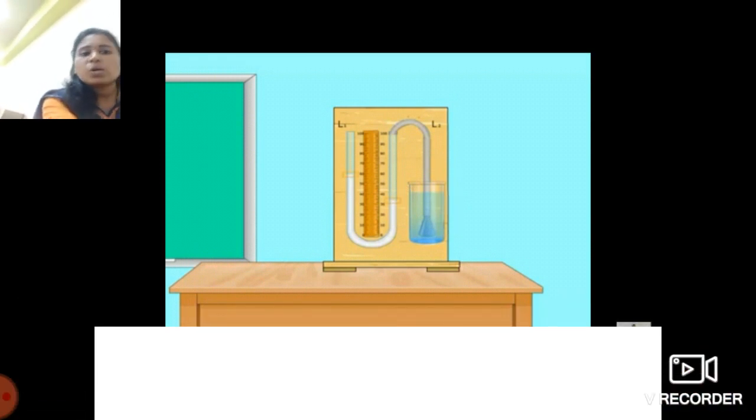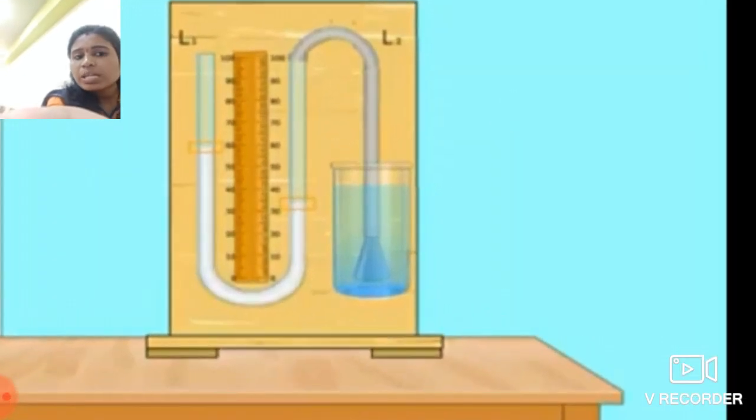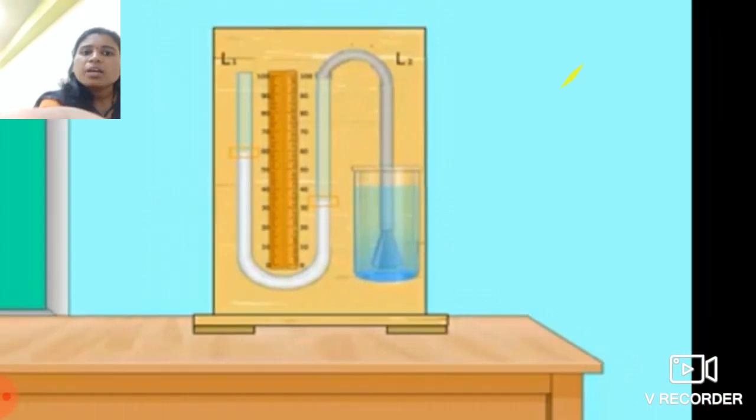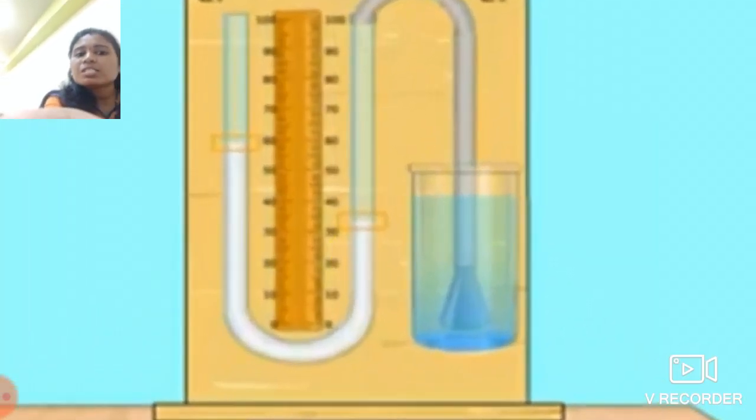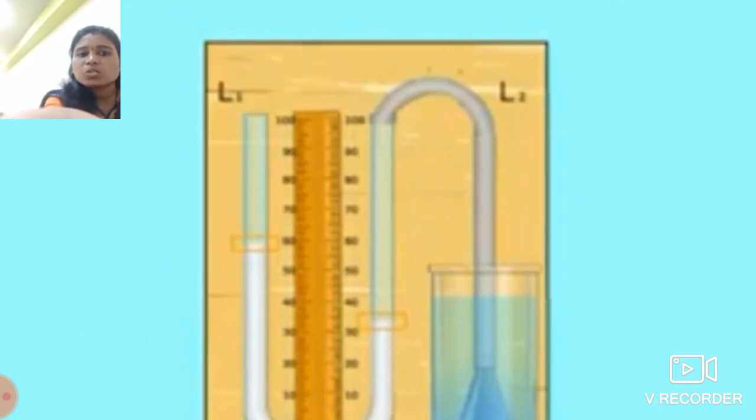Okay, press down to the bottom of that beaker, so that the pressure is induced through the rubber sheet to that tube. Now the manometric level increases into the L1. See over here, students.